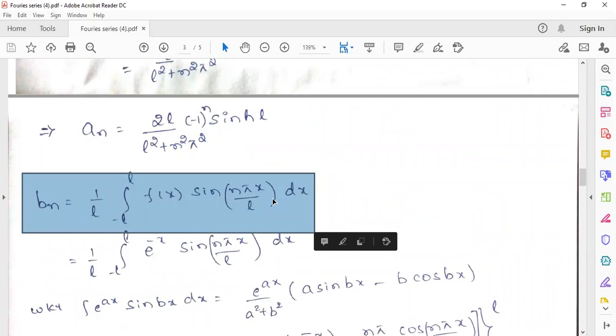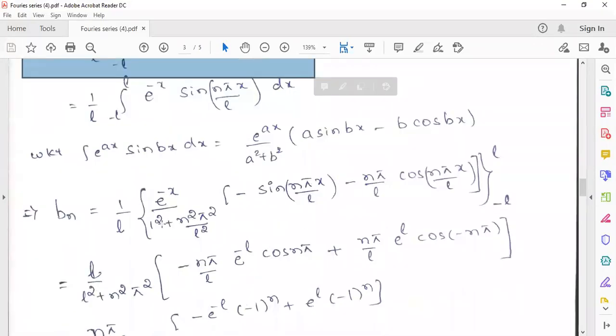The a value is once again minus 1 and the b value is nπ/L. So applying that formula: 1/L into e^(-x) divided by (minus 1) whole square plus n²π²/L², into (a value is minus 1) minus sin(nπx/L), minus (b value is nπ/L) into cos(nπx/L), where the limits vary from minus L to plus L.